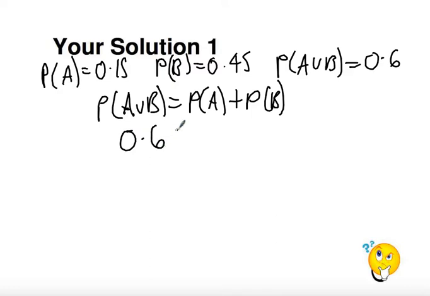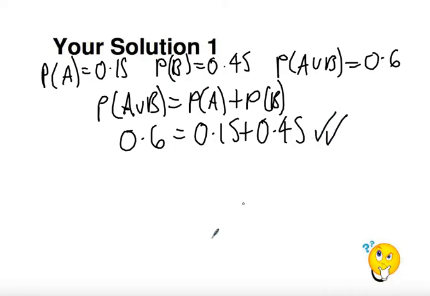So 0.6 equals 0.15 plus 0.45. Yep, that's true, and it's as simple as that. So there's just a taste of some questions that you may get when doing mutually exclusive event questions.